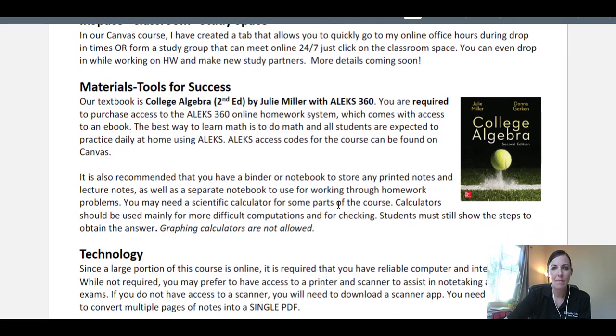The main tools for our class are going to be our textbook, which is actually embedded in the ALEKS program. So we're going to be using ALEKS 360, so you will need to get an access code. The bookstore right now, if you are enrolled in less than 10 units, you can get, I think it's $250, and if you're enrolled more than 10 units, you get $500 towards the bookstore, so you can purchase the access code directly there. And again, it's for ALEKS 360 with an ebook, and the ebook is College Algebra 2nd edition by Julie Miller. So as soon as you get that access code and you go and you try and log into ALEKS, it will be connected to our course, and I'll show you more information about that.